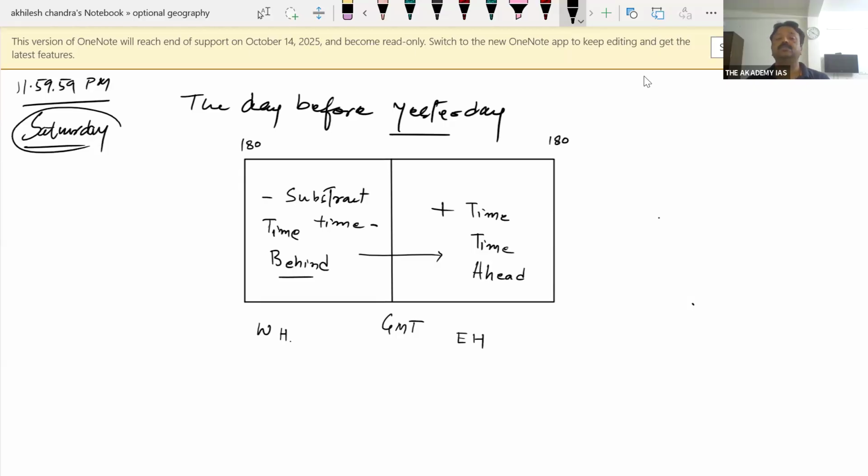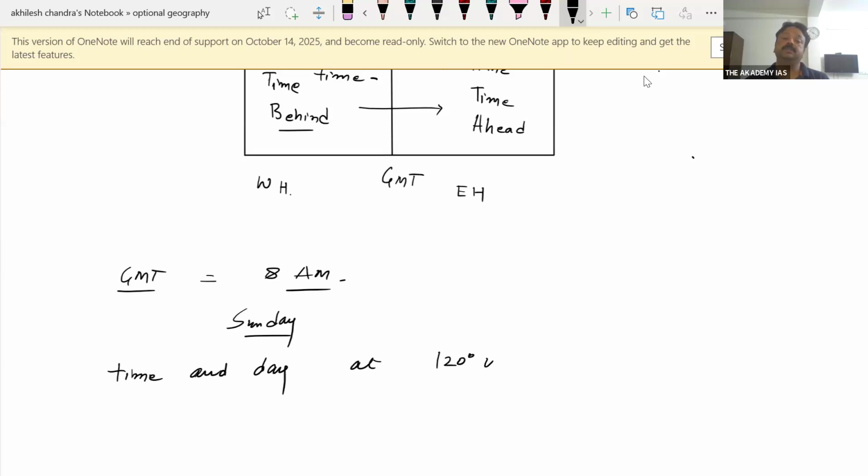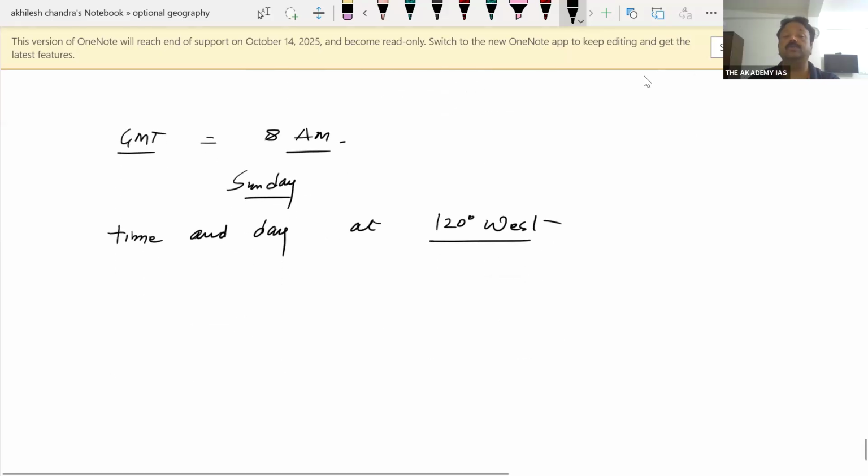Suppose that if I say to you at GMT, if there is 8 a.m. of, let's say, Sunday, what will be the time and date and day at 120 degree west? 120 degree west क्या होगा बच्चे?